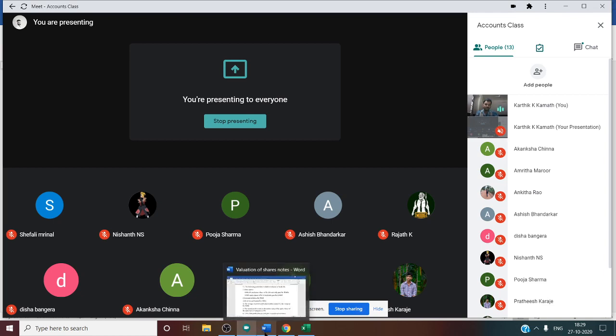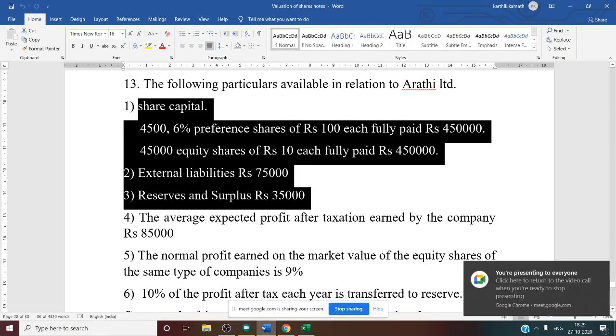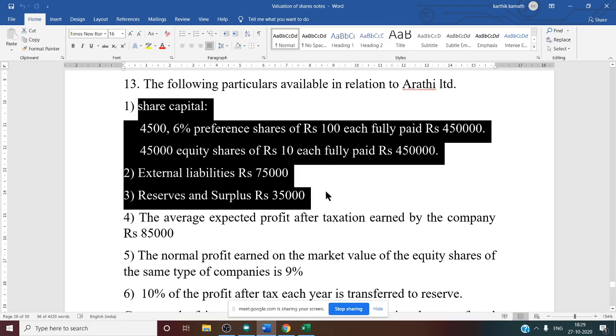So one simple logic: we'll assume that first we make the total of liability, add all these three, you will get the total of liability. Then we'll assume that total of liability is equal to the total of assets. Why? Because it's a balance sheet. Balance sheet means both sides must be equal, right? So liability side total is equal to asset side total. Then we get the asset answer.